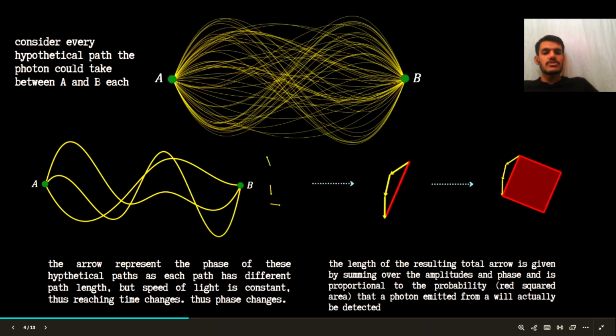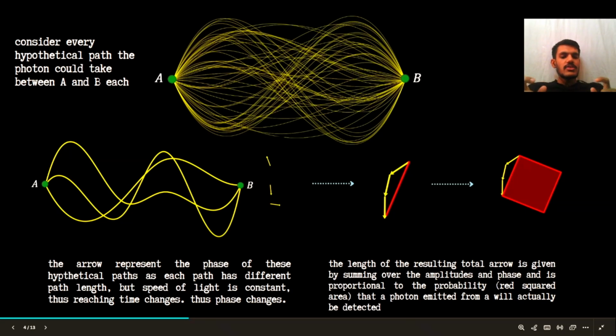To sum up the story, because we get these vectors, to get some information out of them we take a resultant vector. We align each vector tip to tail and we see a resultant vector. We can take the square, or modulus, of that resultant vector, which results in a sensible quantity which we can say is the probability of finding. So the probability of finding a wave depends upon the area of the square. The larger the area, the higher the probability of detecting a photon at point B.